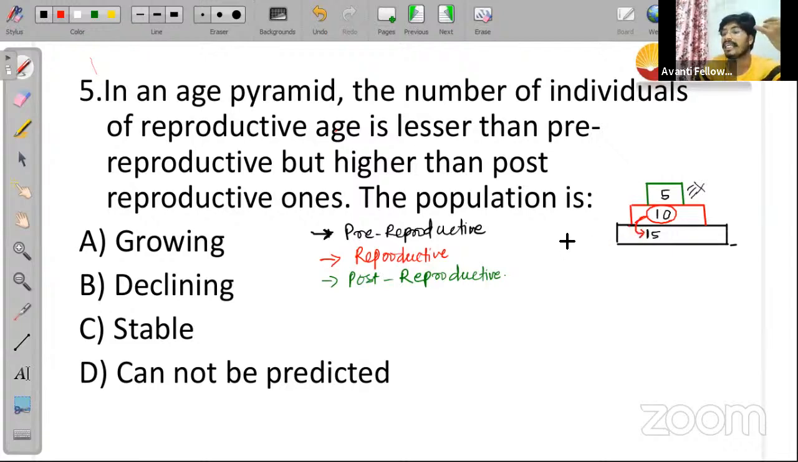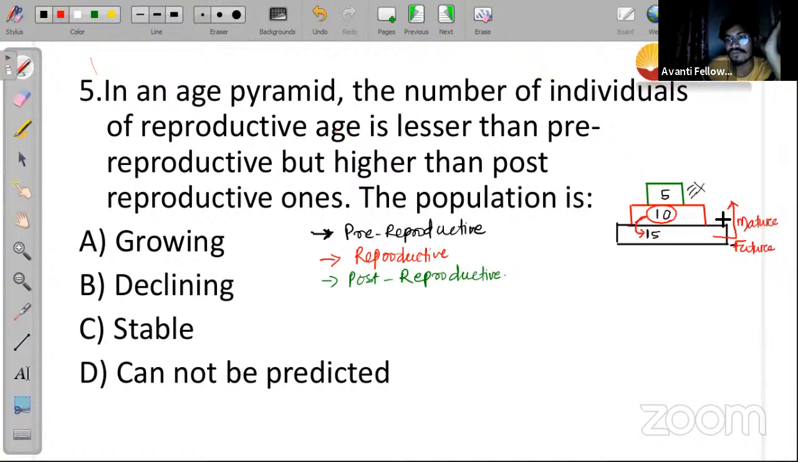Right. In near future, what will happen? In near future, these 15 individuals are going to get mature. Very soon they are going to get mature, and when they get mature, sorry guys, these 15 individuals will be entering the reproductive phase. Which phase will they enter? They will be entering into the reproductive phase, right?